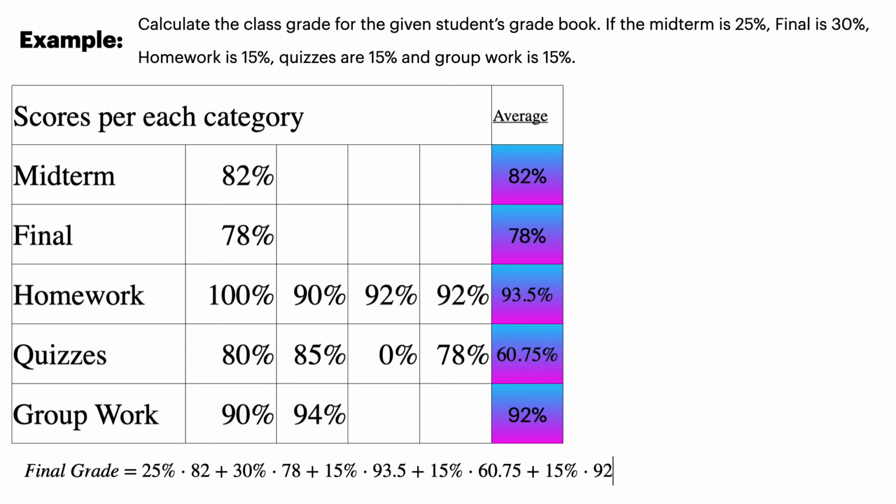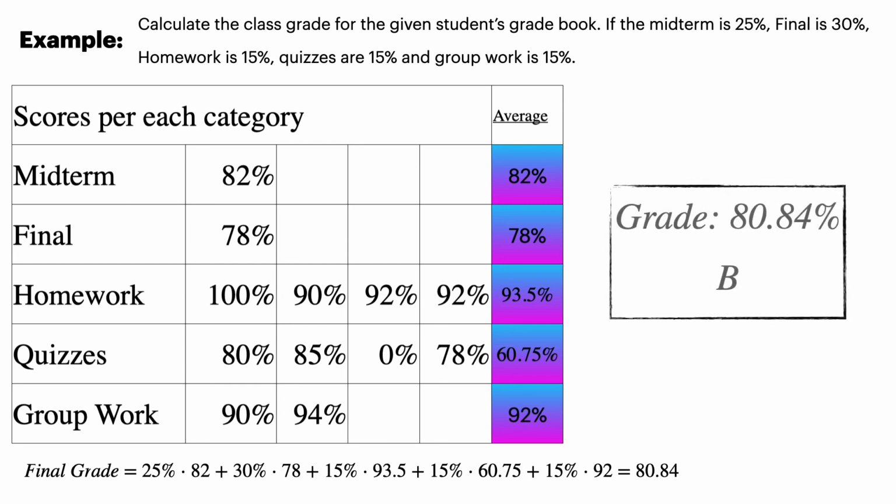So with the final grade, we just supplement the weights, 25% for the midterm times the average score, 30% for the final times the score, 15% for the homework times the average score, then quizzes times the weight, group times the weight, and we find 80.84 for the class grade. So I would say 80.84 in the Ivy Tech scheme, that's going to be a letter grade of a B.